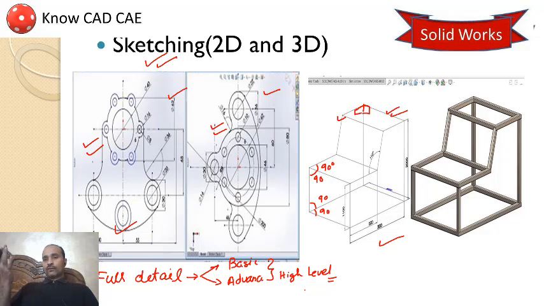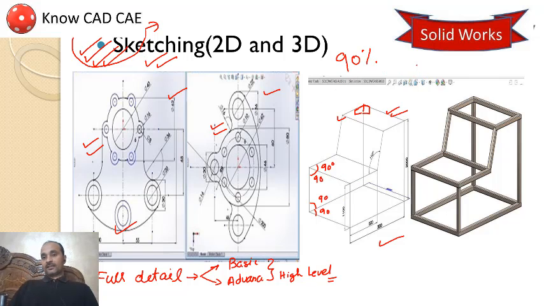Basically, whenever you go for sheet metal, assembling the parts, weldment, mold, everywhere you have to sketch something. So this is most important, and students generally neglect this part. It is used 90% of the time, and most of the students give this 20% during study. So I will be focusing on this very much.